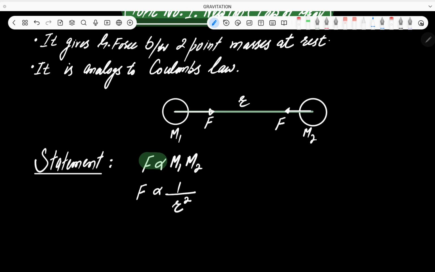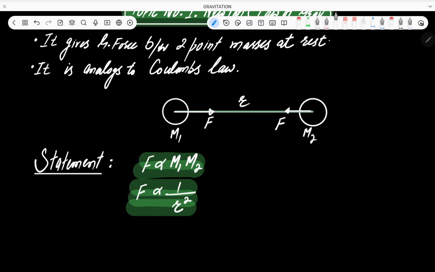We have two statements here. First, F is directly proportional to m1 m2, and second, F is inversely proportional to r square. Now what does that exactly mean? That means if you increase the masses m1 and m2, the gravitational force between those two masses will also increase. For example, if we double m1 and double m2, the force will become 2 into 2, that is 4 times.